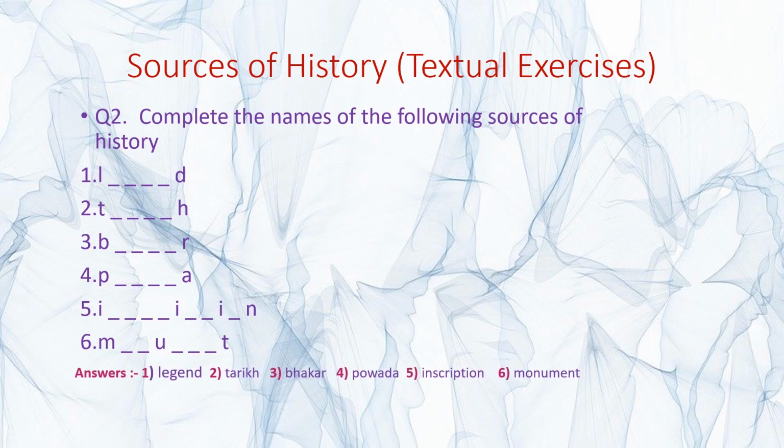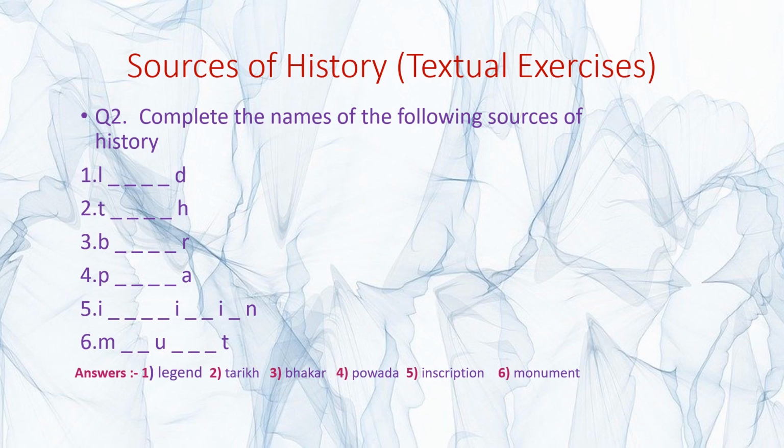Question number 2, that is on page number 6 of your workbook. This also is already done. So we are going to revise this once again. Complete the names of the following sources of history, right? So you have to complete by filling in the dashes. Now see the first one. What is the word for the first one? The word for the first one is legend, right? See, the answers are there down, students.